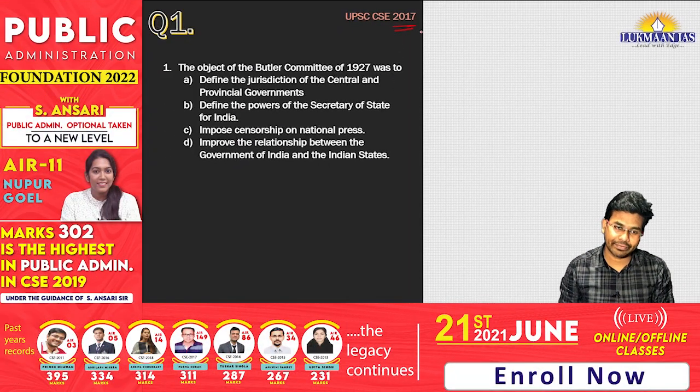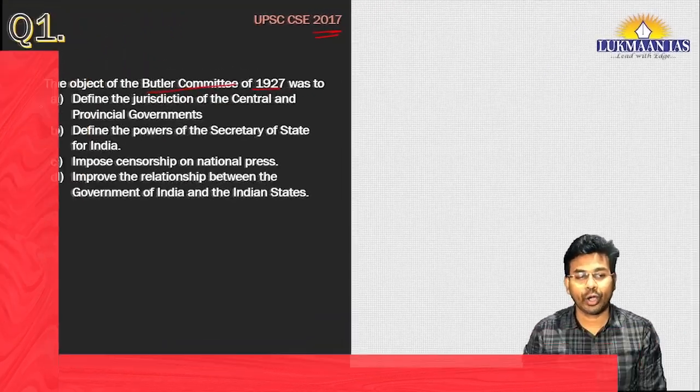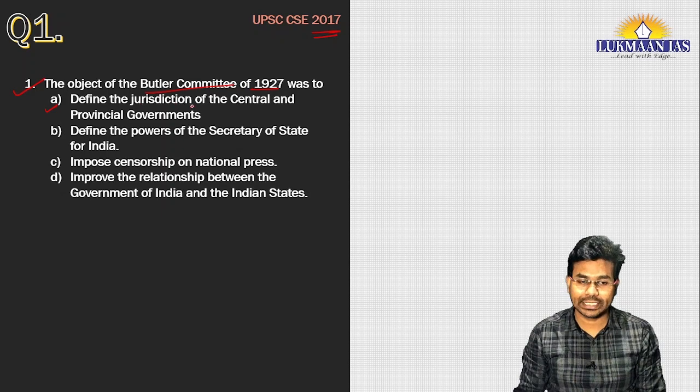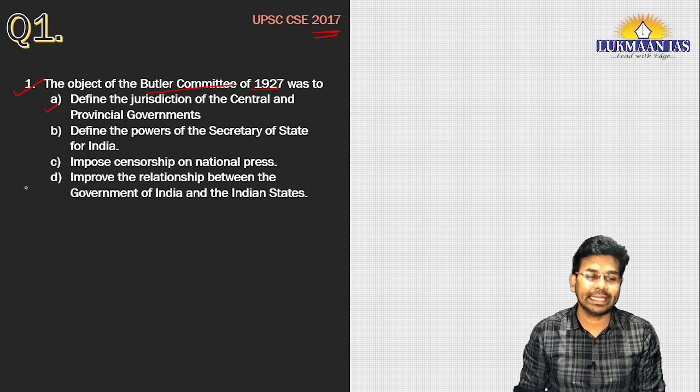This question was asked in the year 2017. It says, the object of the Butler Committee of 1927 was to, and they have given four options. Option A: define the jurisdiction of the central and provincial government. Option B: define the powers of the Secretary of State for India. Option C: impose censorship on national press. And option D: improve the relationships between the government of India and the Indian states.